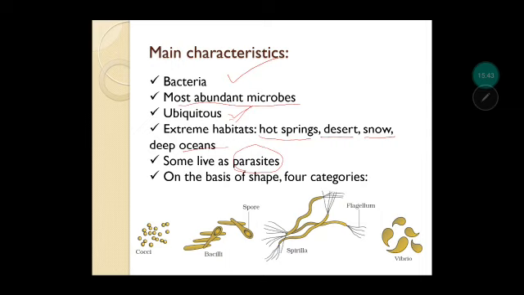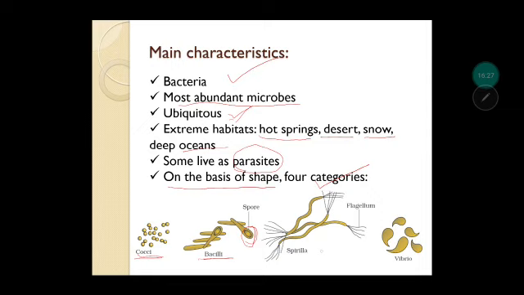Now this is important that on the basis of their shape, there can be 4 categories of bacteria. One is round shape, you can see over here, which is called as cocci or coccus. Like if any bacterial name you see and coccus is written, means it is having round shape. Bacilla, it is having a rod shape. So wherever you see the term bacillus, means it is rod shaped. And can you see these oval type of structures over here? So bacillus group can form spores also. Spores, what are spores? They help the organism to stay in unfavorable conditions.